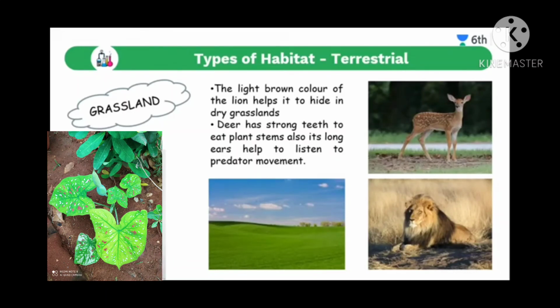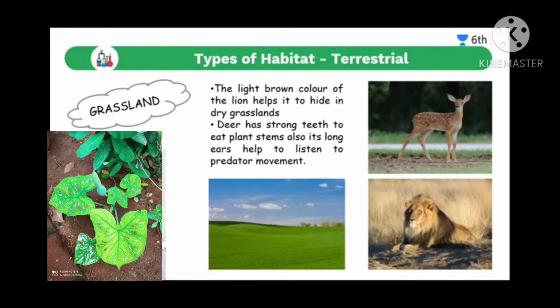So that is a grassland area where the peculiar animals live, just because they have a body color which is very similar to the grass, so they can hide themselves from their predators, meaning those who will attack them. From their enemies they can protect themselves.